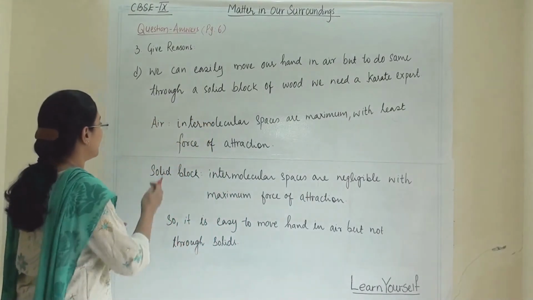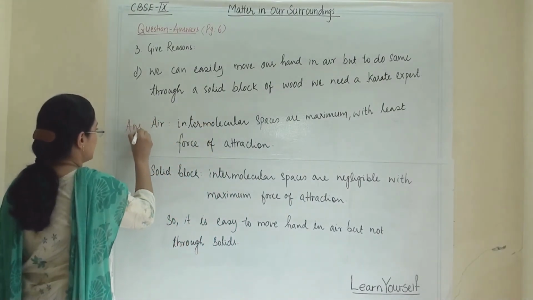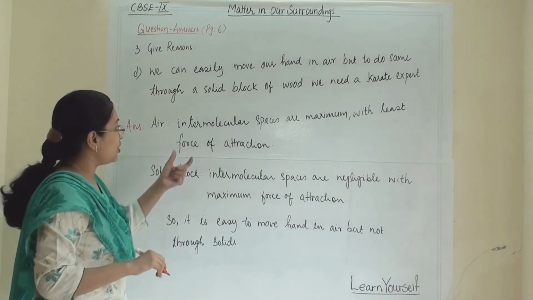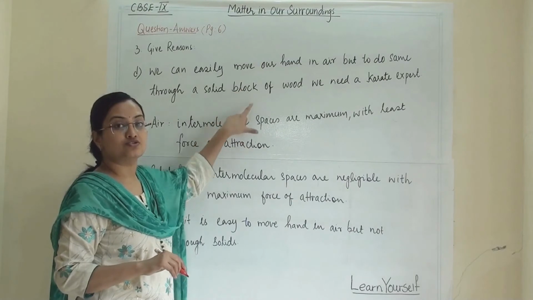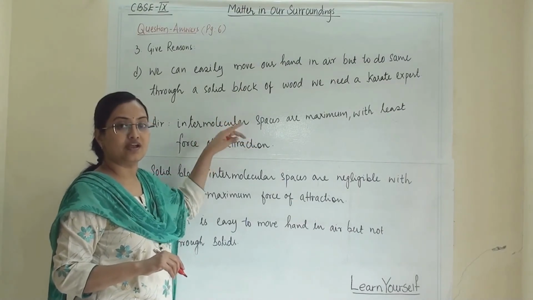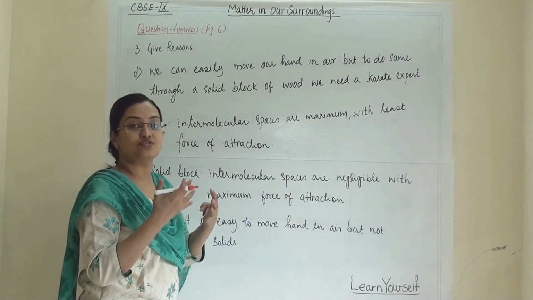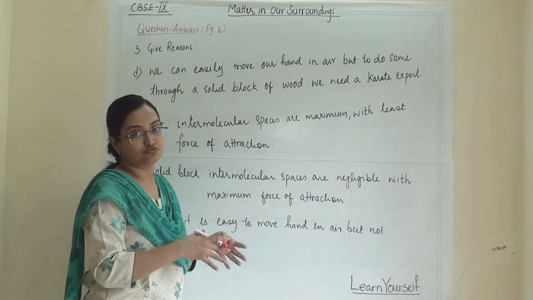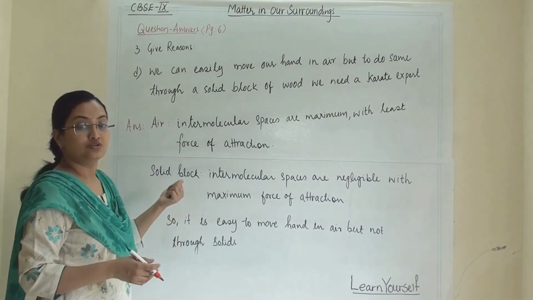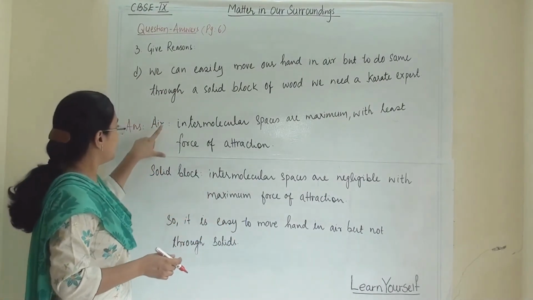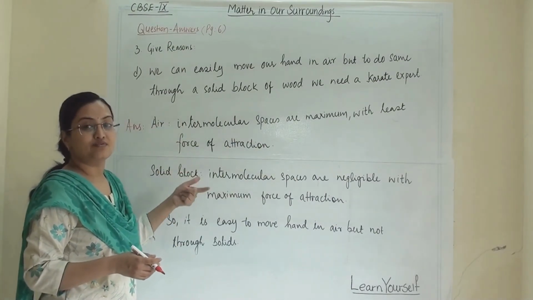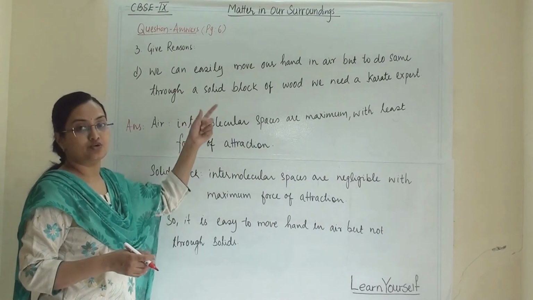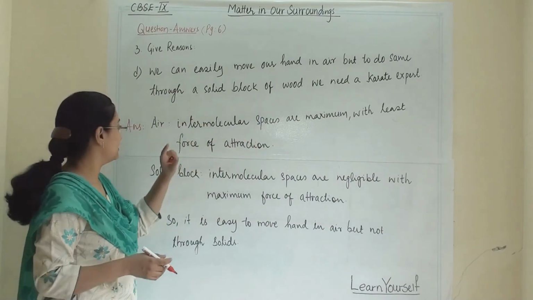We can frame our answer like this: what characteristic properties of air allow us to do so, we will note down, and what characteristic properties of a solid won't allow us to do so, we will note those down. So it will make this answer clear, why we can do it in the air but not through the solid.